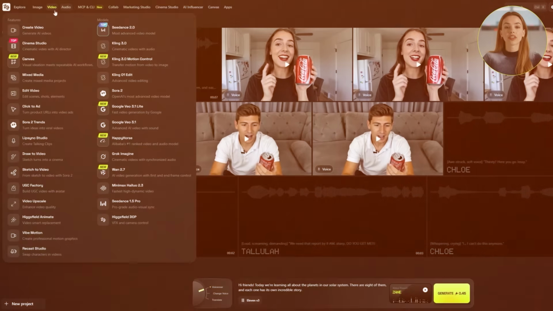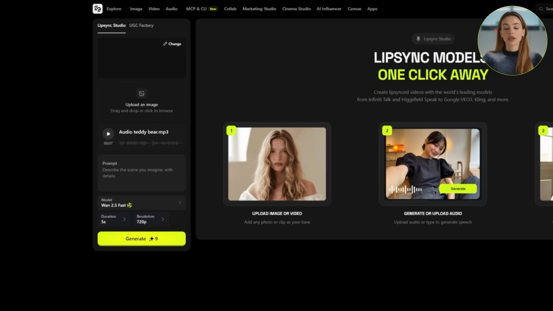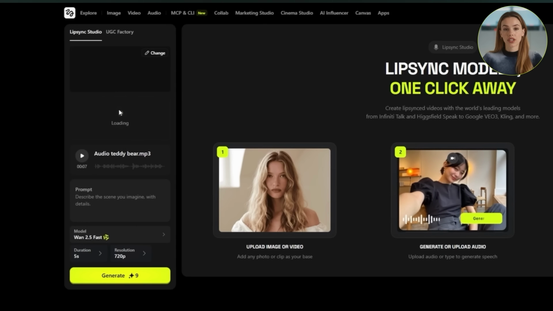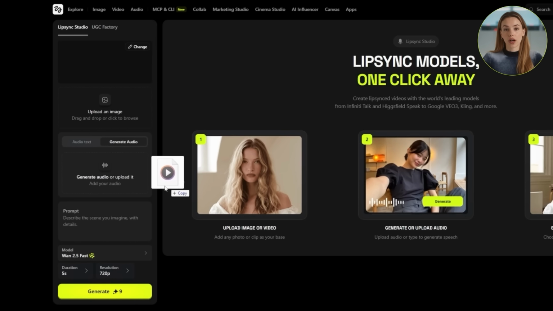By this point, we'll have a script, a character, and a voiceover. The next step is bringing them all together, and for that, we'll head into Lip Sync Studio. The workflow is simple. We upload our character generation as the avatar, drop in the voiceover audio, and let the model handle the rest.